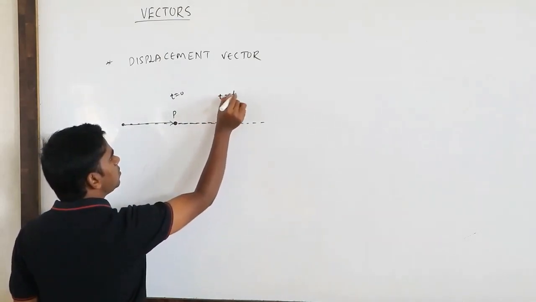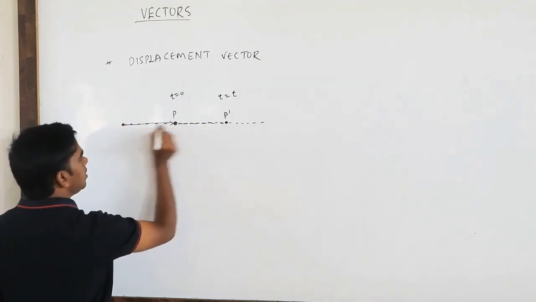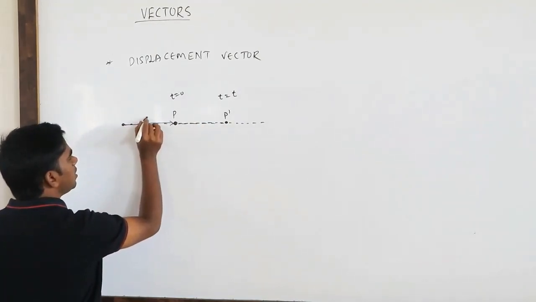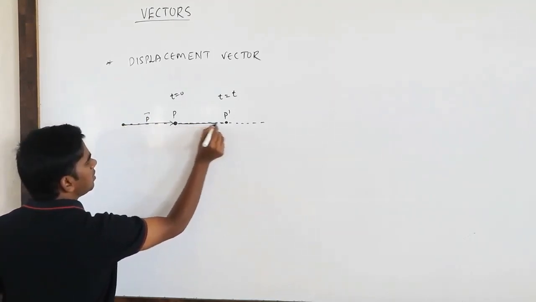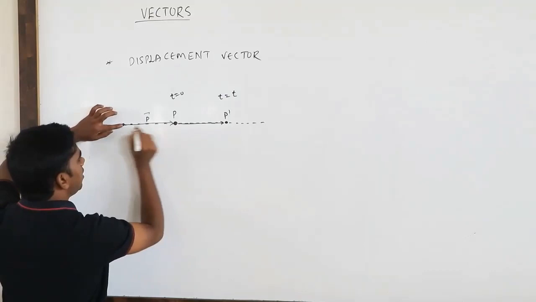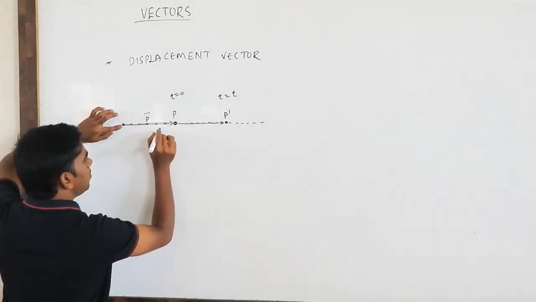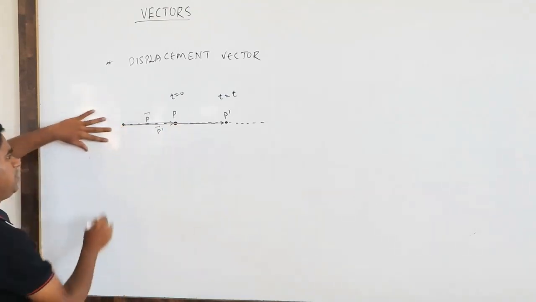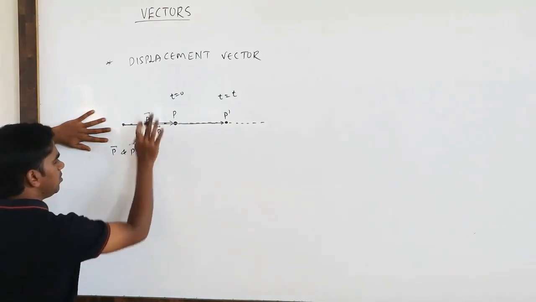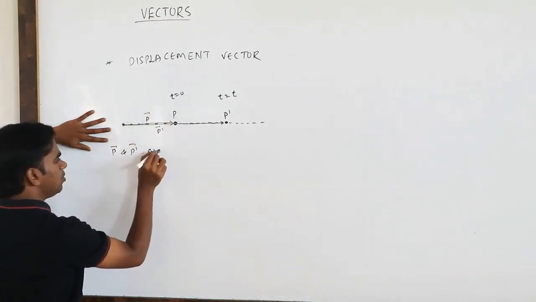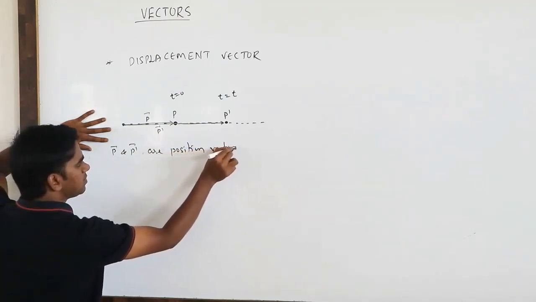So at t equals t, the position vector is from here to here. This is vector P, and from the reference point to the new position is vector P dash. So P and P dash are position vectors.